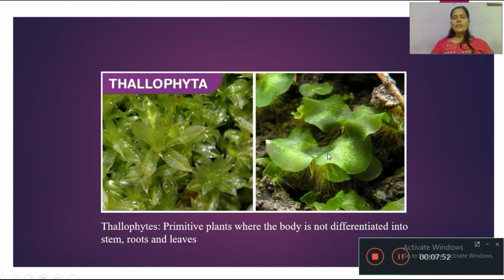The first one is the classification Thallophyta. In the Plantae kingdom, division Thallophyta. Thallophyta are primitive plants whose body is not differentiated into root, stem and leaves. Thallus body, that is a flat surface, is not differentiated into root, stem and leaves.